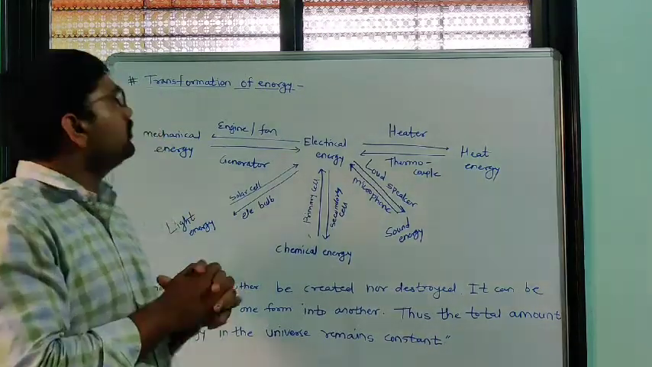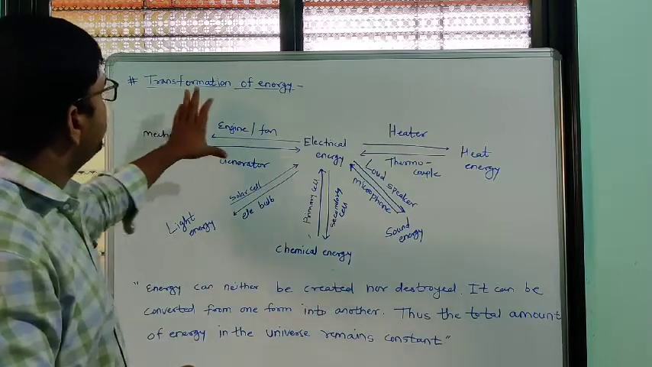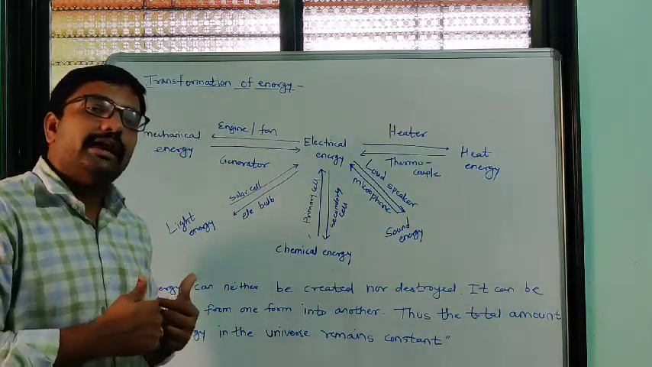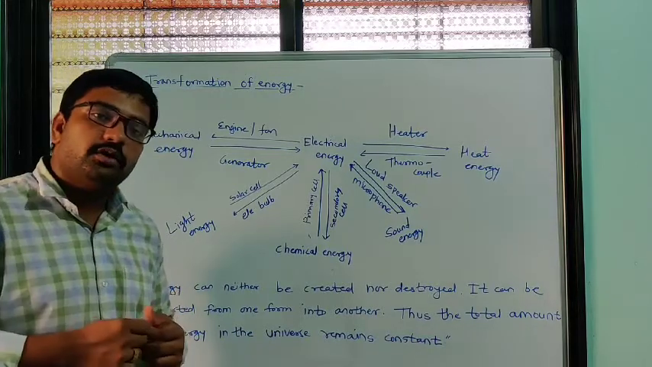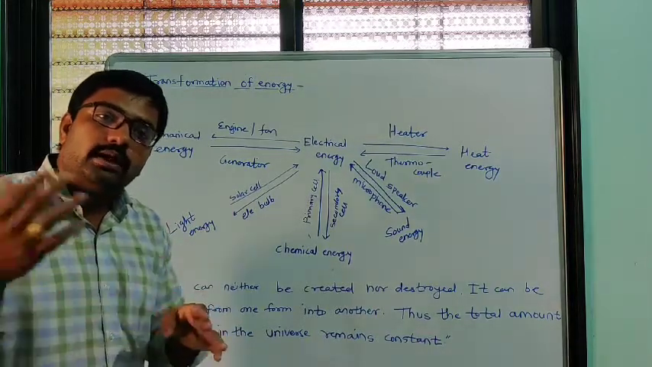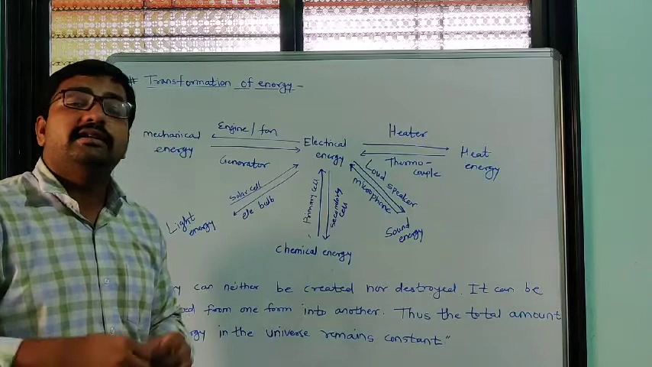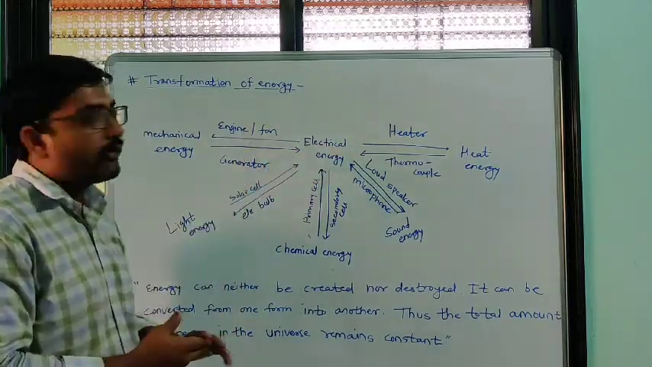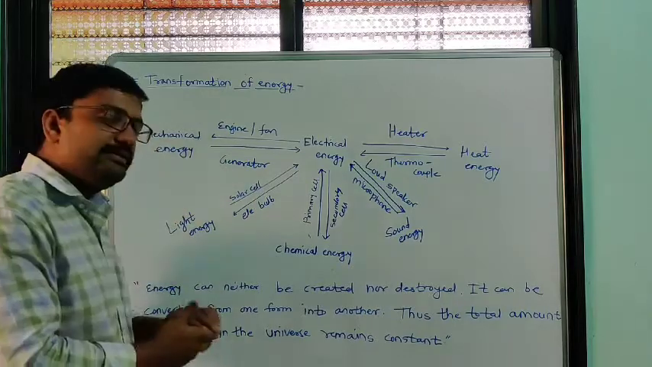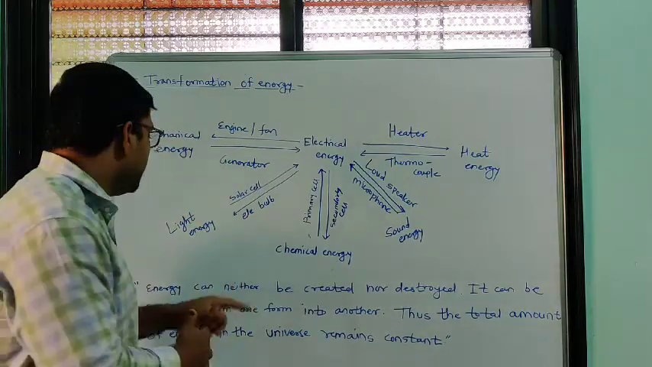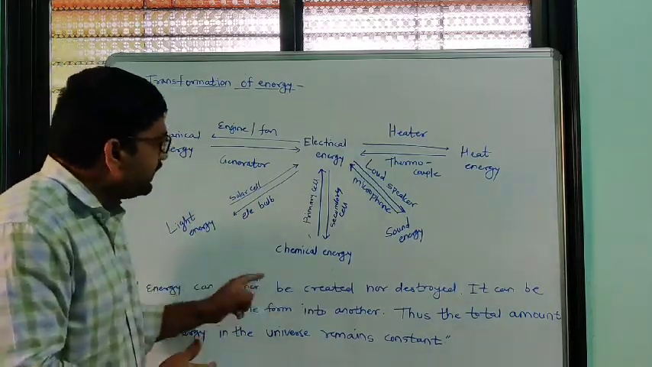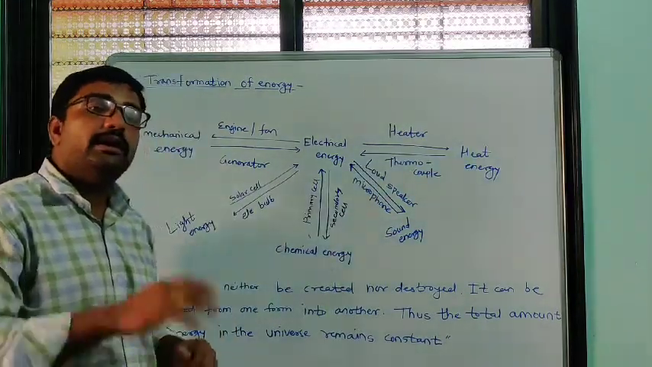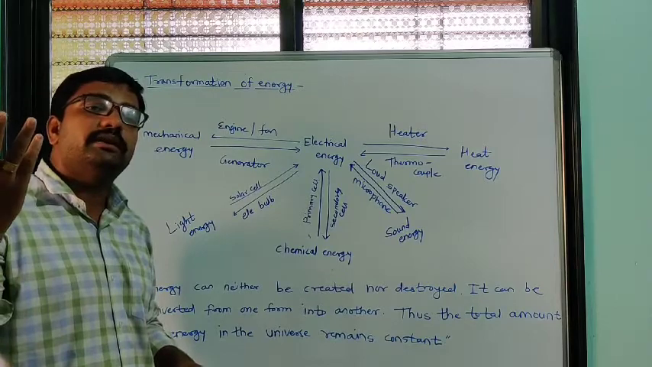In this topic, transformation of energy, we have to study that energy can be transformed from one form to another form. Energy has different forms. Electric energy is one form, then mechanical energy, then light energy, chemical energy, sound energy, heat energy. Again, lots of forms of energy are there.